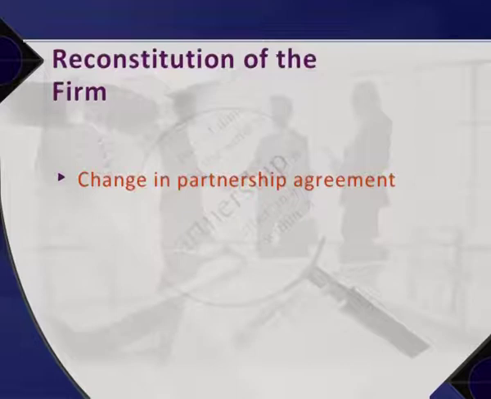Dissolution of partnership firm. In a partnership firm, sometimes there can be conflicts amongst the partners, and as a result, one of them may quit the firm. In such a case, the relation between the partners changes and partnership is dissolved, but the firm continues. Change in partnership agreement is termed as reconstitution of the firm.